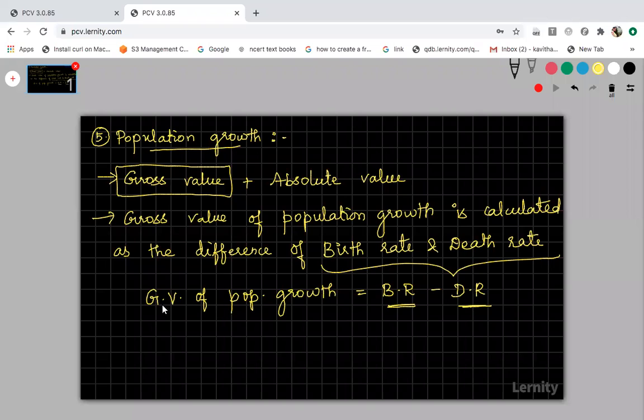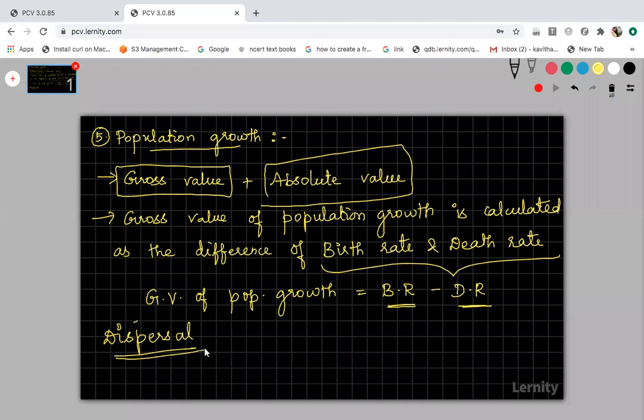This value of gross value of population growth will not be exactly accurate. The accuracy of the population growth can be calculated by analyzing two more things. Before going to that formula, you should know what those two more things are that are needed for analyzing the absolute value of population growth. For this calculation, you should know the concept called dispersal.